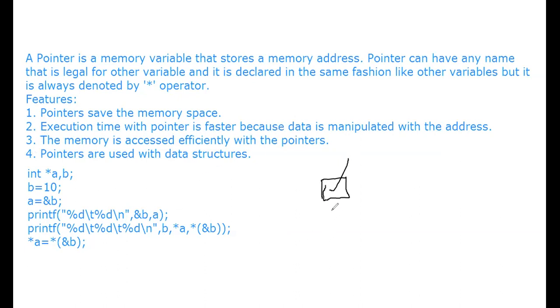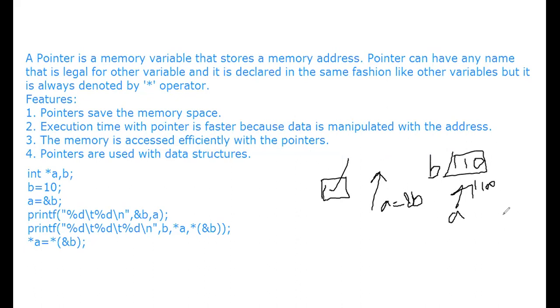At the same time, pointers don't even store the address, they point out the address. For example, here is memory B, and in that memory B we placed the value 10. So when you are writing A is equal to ampersand B, A will point out the address of 10. For example, we said the address of B is 1100.